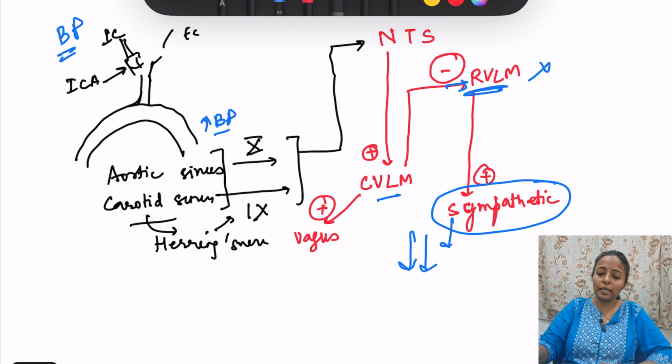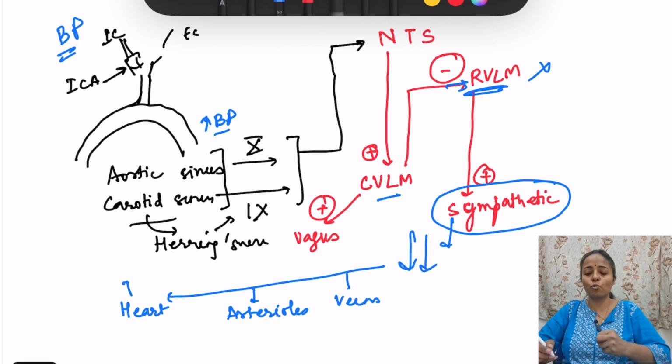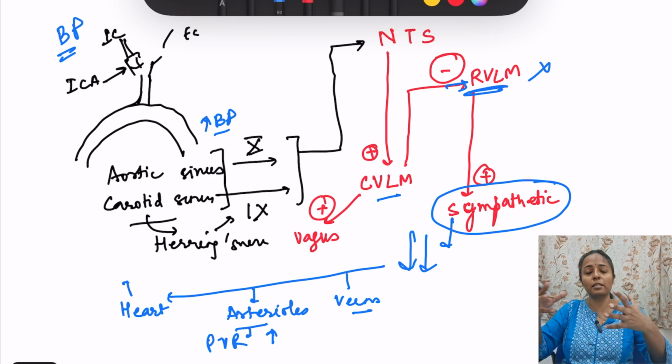Sympathetic system करता क्या है? Sympathetic system it supplies the heart and vessels. कौन सी vessels? Arterioles and veins. ठीक है. हार्ट में it increases heart rate and stroke volume, आर्टीरियोल्स में वासोकॉन्स्ट्रिक्शन, वेन में वीनोकॉन्स्ट्रिक्शन. तो when sympathetic system is more active then यहाँ पे कॉन्स्ट्रिक्शन होगा, peripheral vascular resistance it will increase, total resistance बढ़ जाएगा. And peripheral vascular resistance डायरेक्टली रिलेटेड है डायस्टोलिक ब्लड प्रेशर से.